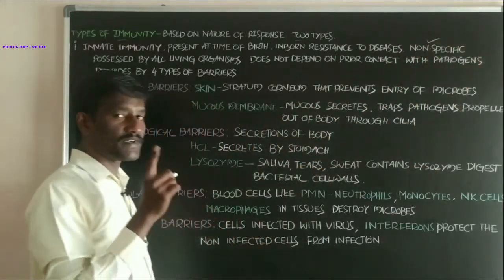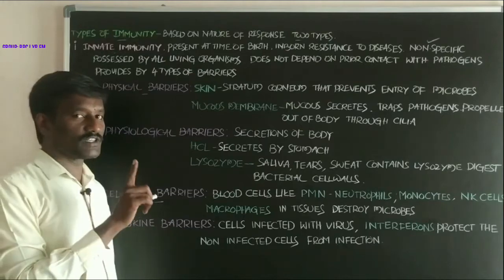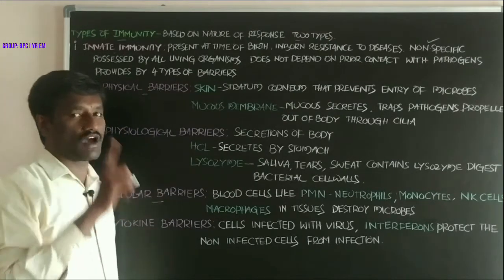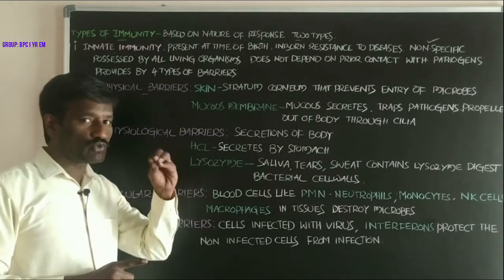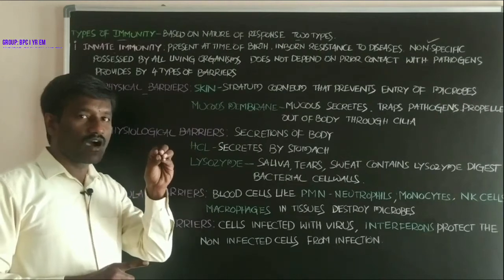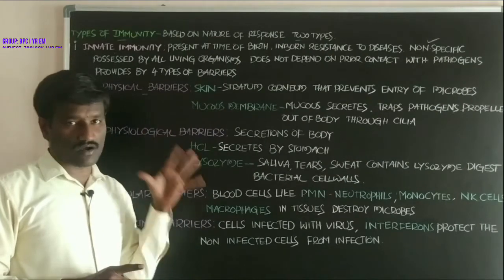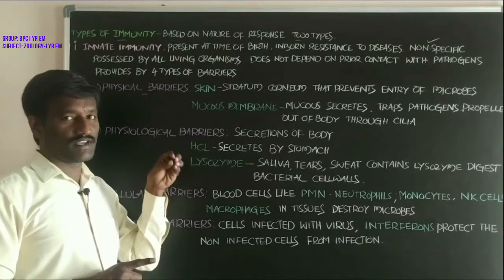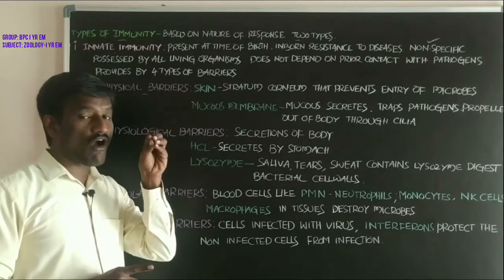It is non-specific, that means it prevents the entry of all types of organisms. It gives protection against all types of microorganisms, students. Innate immunity is non-specific.